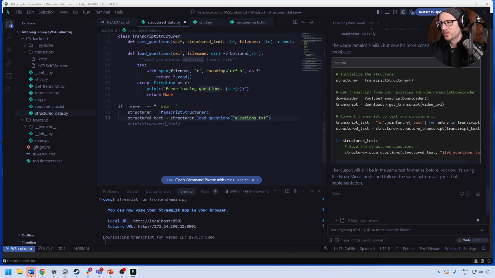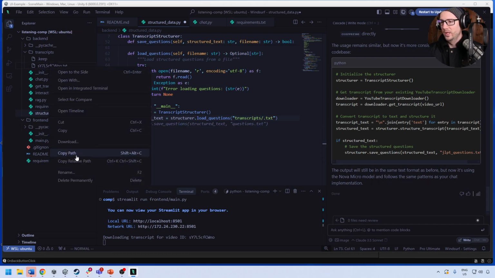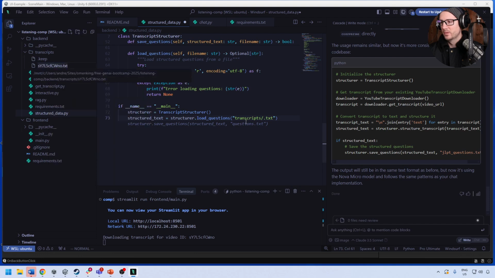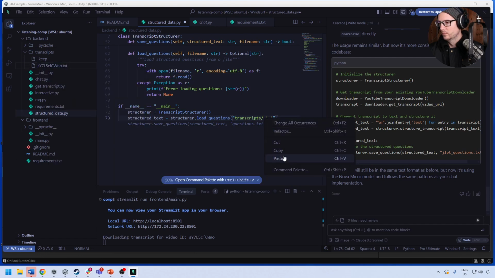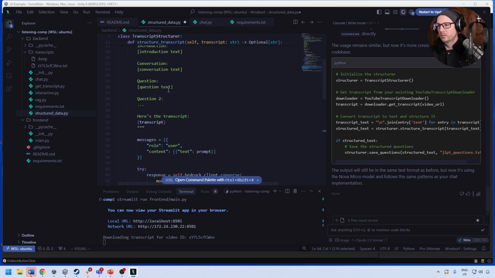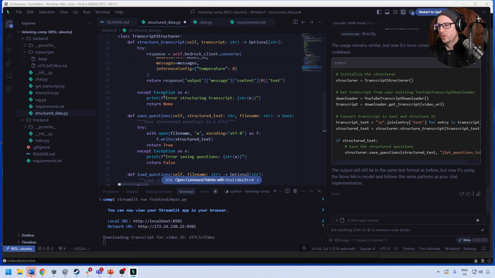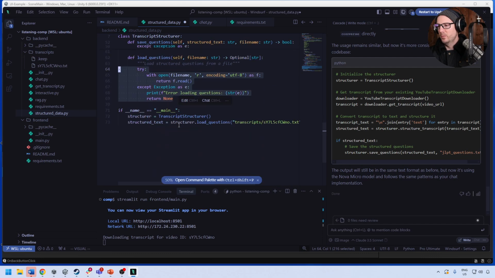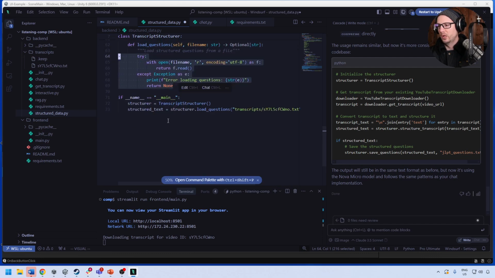I mean, it's actually from transcripts, slash here. And I'm going to go ahead and just rename this. I'm not sure where it thinks it's going to save, but we just want to get the output. So if we take a look at this for a second, this is going to produce an output, and then we can save it separately. I don't know if I actually care for its implementation for that, but we'll just do a print on the structured text. Okay, so now we have that.